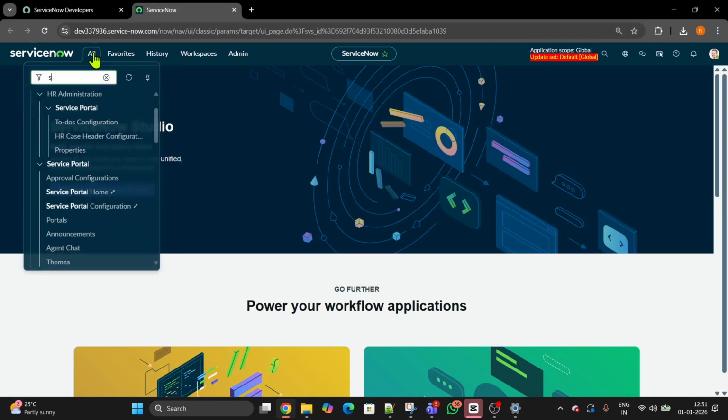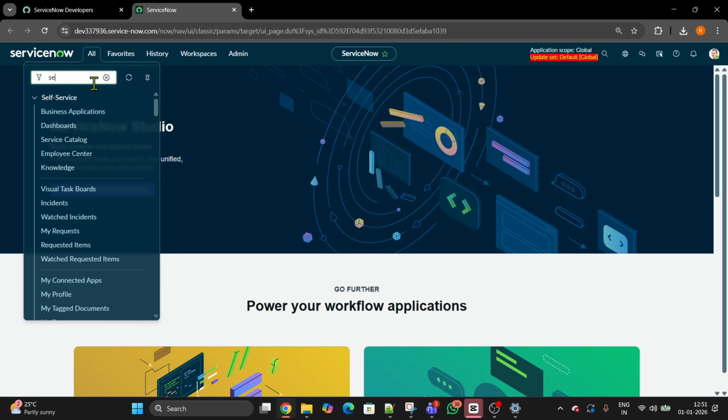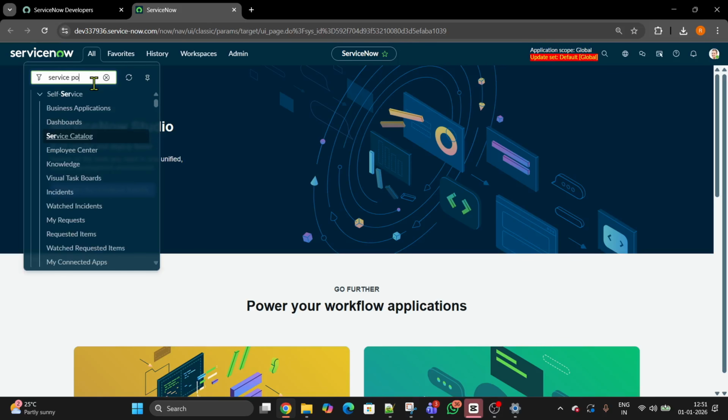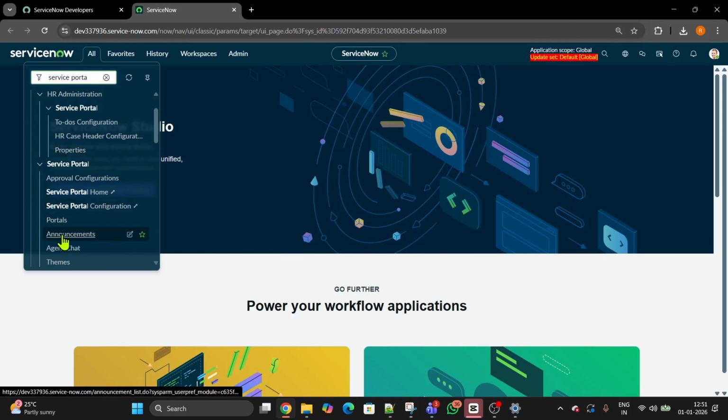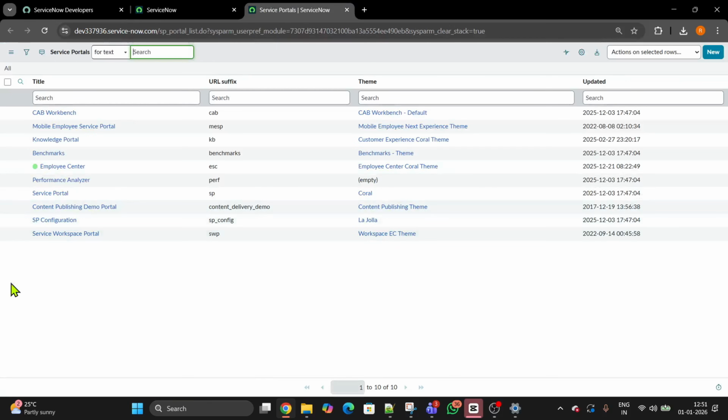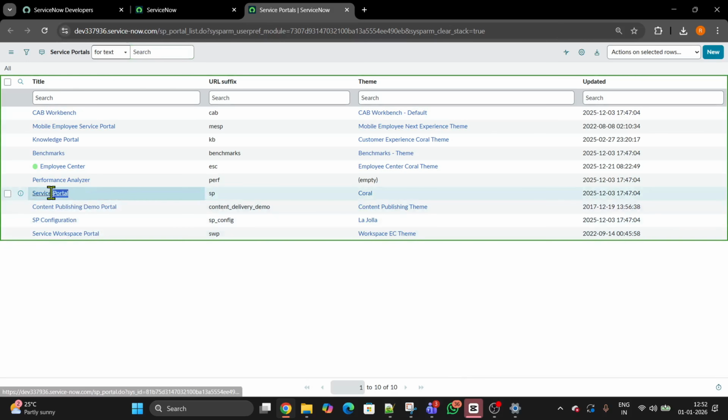Now let me type service portal here in the application navigator. Scroll down, click on the portal, and you can see we already have 10 portals on our platform. I was talking about the service portal which we opened in the start.